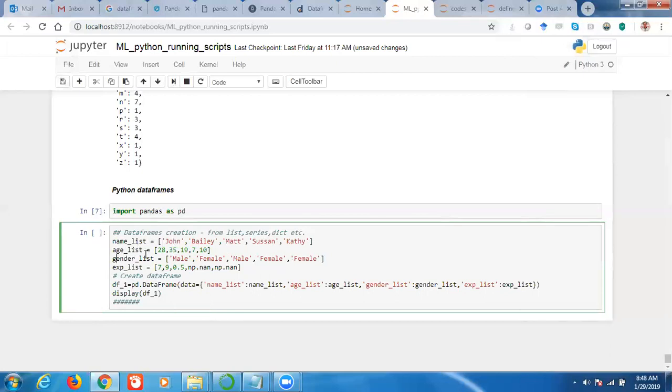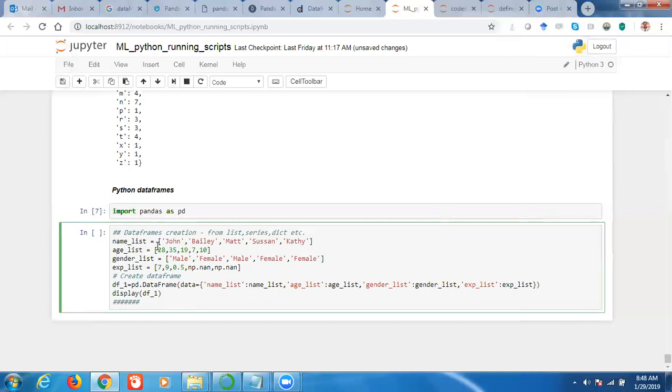Name list, age list, gender list, experience. Suppose we are recording data for different employees: their names, age, gender, and experience. And there might be other variables as well. Now, what we did: these are nothing but lists.